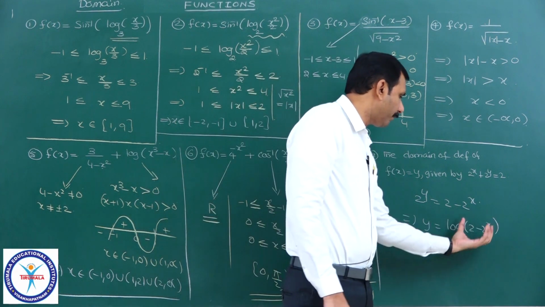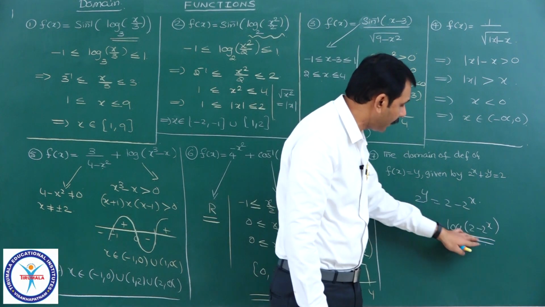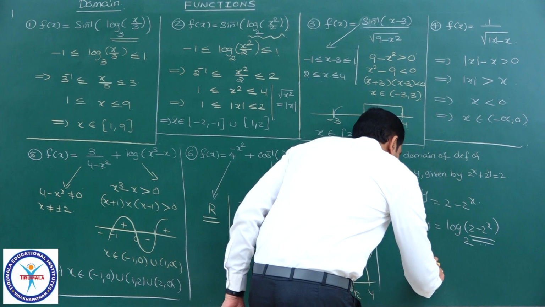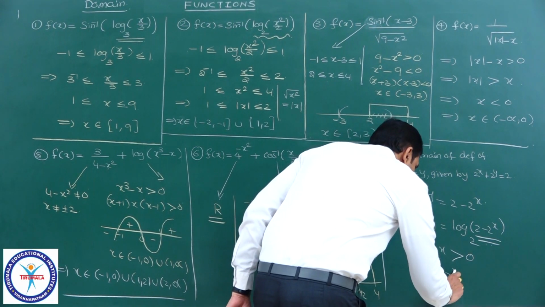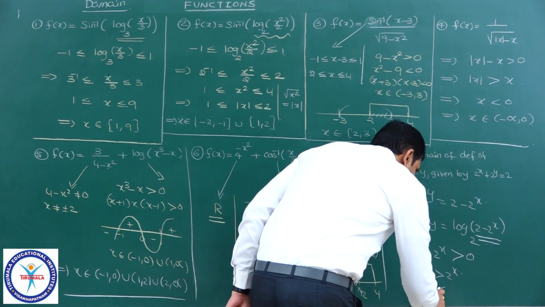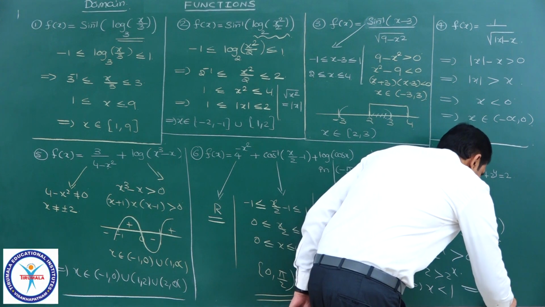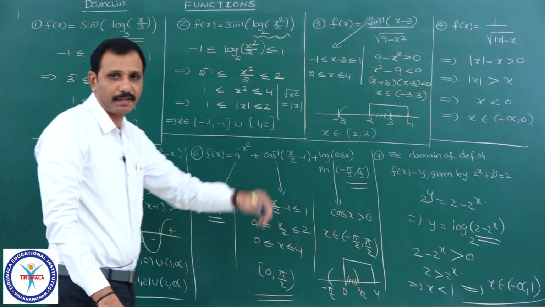It is the logarithm of whatever is there, it is defined whenever it is greater than 0, that's all. Therefore, the domain of this one means 2 minus 2 power x greater than 0, that is 2 greater than 2 power x, which implies x less than 1. x less than 1 means what are the values here? It is x belongs to minus infinity comma 1, which will be the domain of that function.